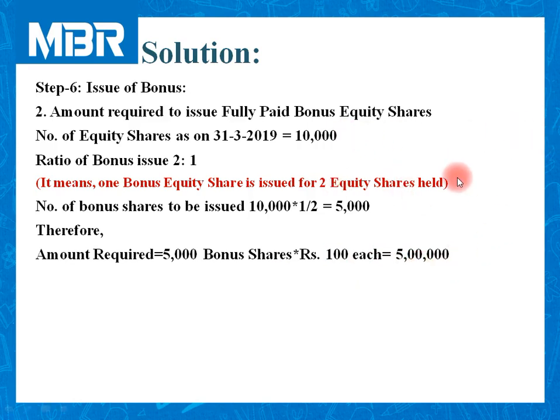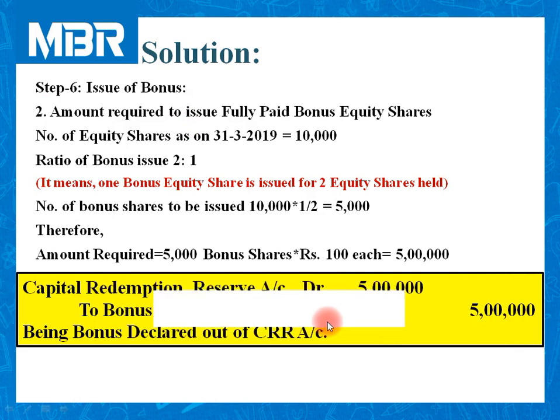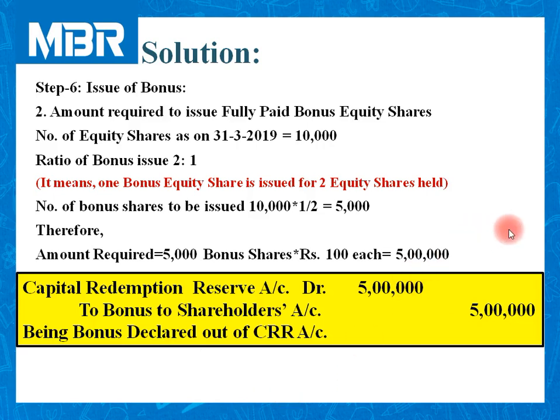Here we need to complete our solution in exhaustive manner. So we will pass journal entries in 2 different parts. First, we will transfer the amount from capital redemption reserve to bonus to shareholders. Capital redemption reserve account debited 5 lakhs to bonus to shareholders account rupees 5 lakhs, being bonus declared out of CRR account. I hope everybody is clear with this.